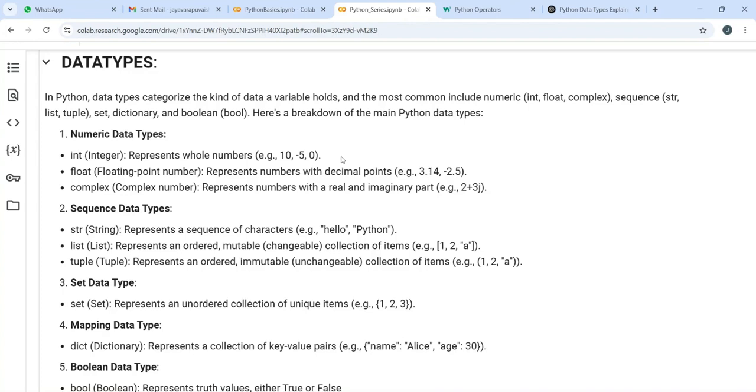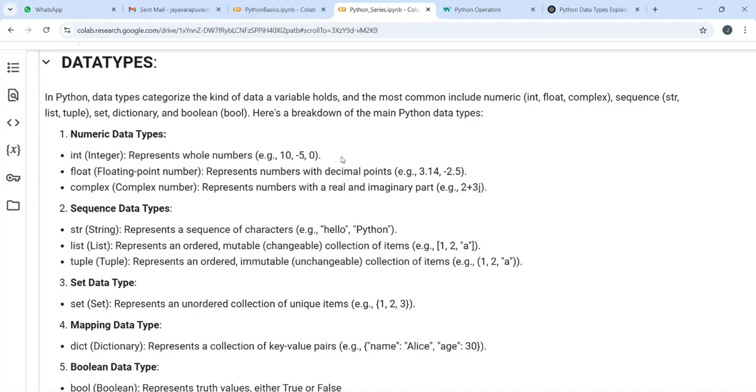If you see integer, it has either positive values, negative values, or zero. Floating numbers are numbers with decimal points, like 3.14, 2.15, 4.87. And complex numbers consist of both a real and an imaginary part. So you can have 2 plus 3j, 5 minus 6j, like that.